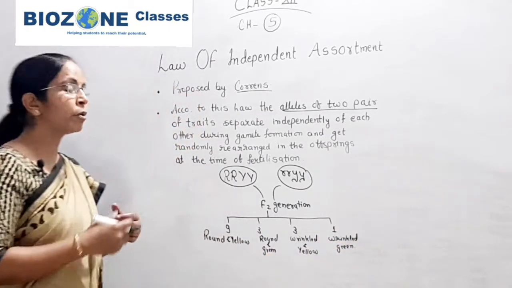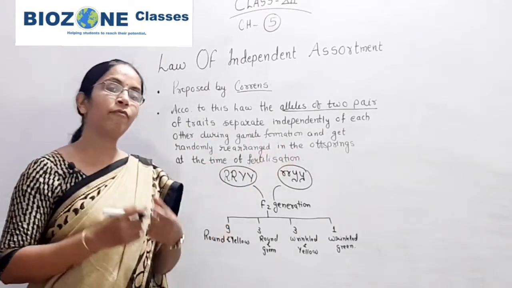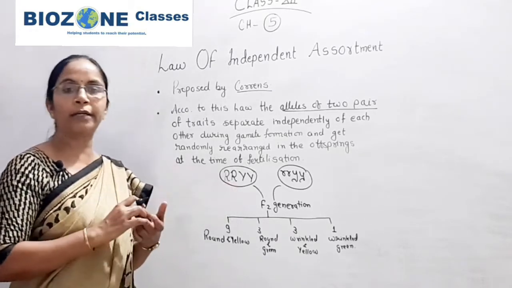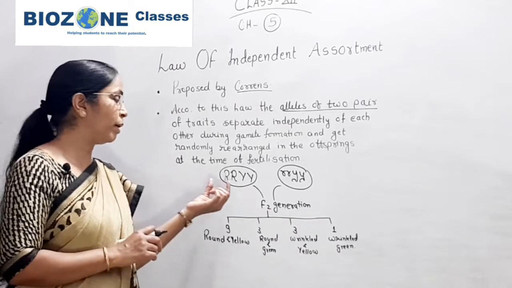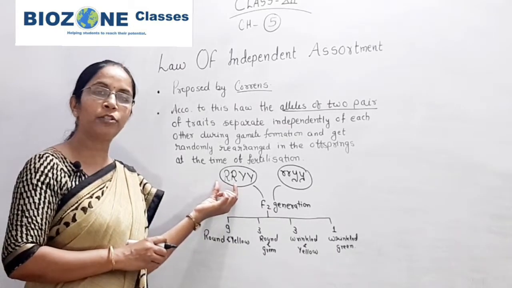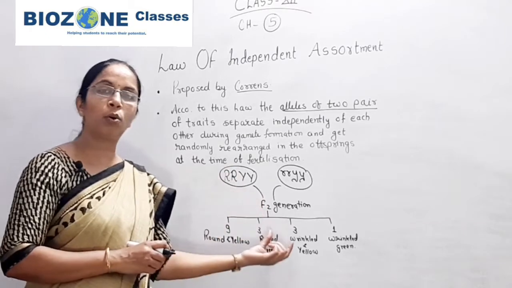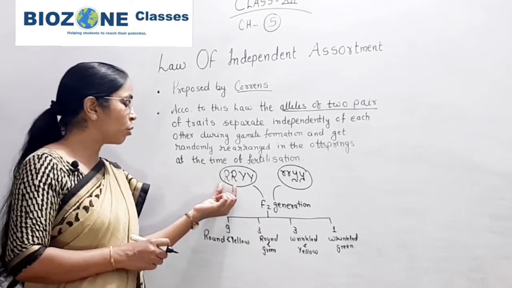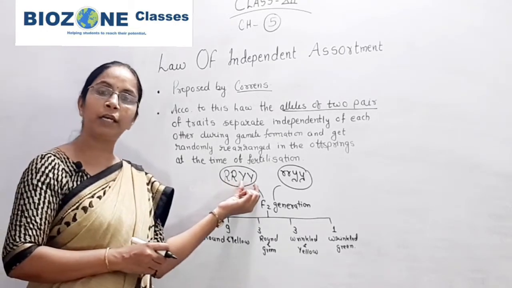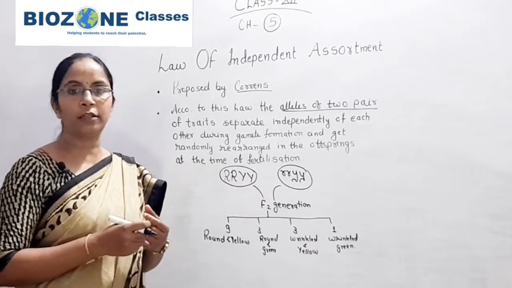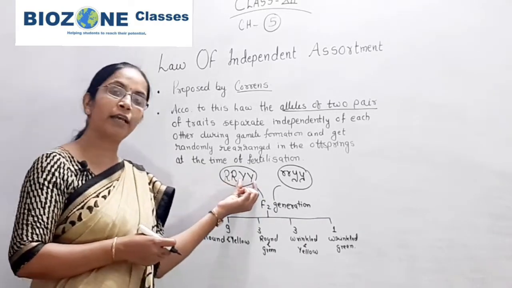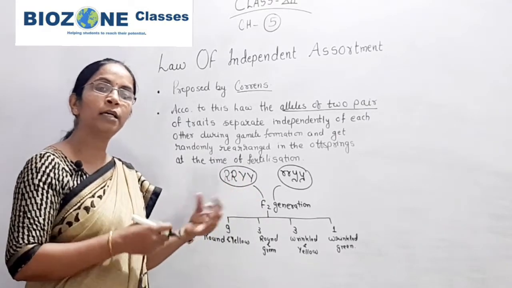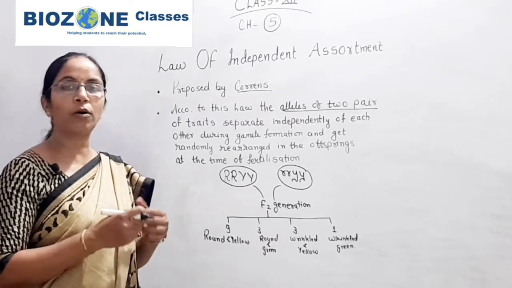Now, considering independent assortment, study one trait. Independent assortment means that when the dominant R gene, or the chromosome where dominant R is present, is transferred from the parent to the F1 hybrid, or from the F1 hybrid to the F2 generation, the assortment of dominant R is not dependent on dominant Y or any other gene. Whether dominant Y is present or absent, the gene for roundness is assorted on its own.